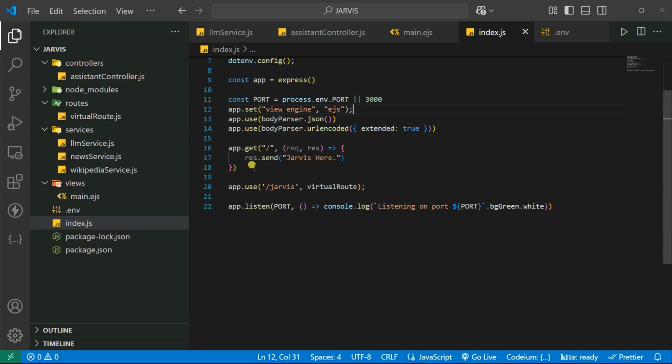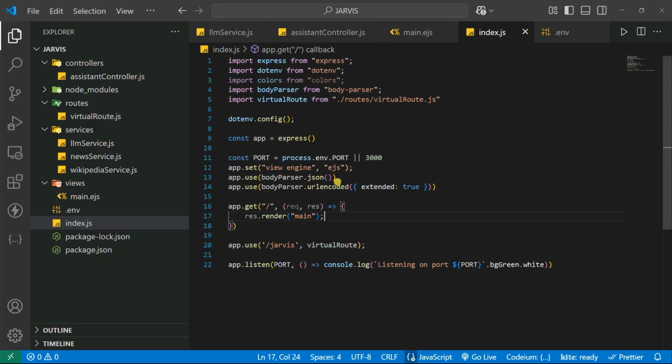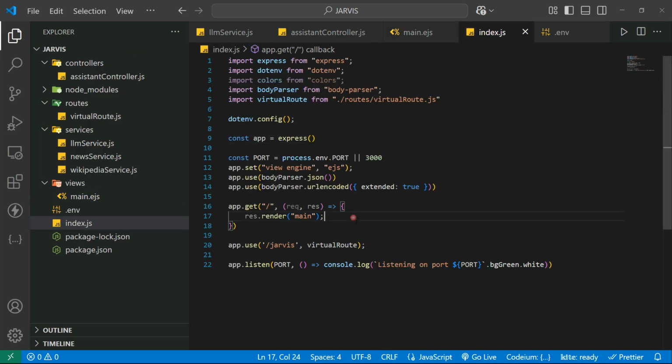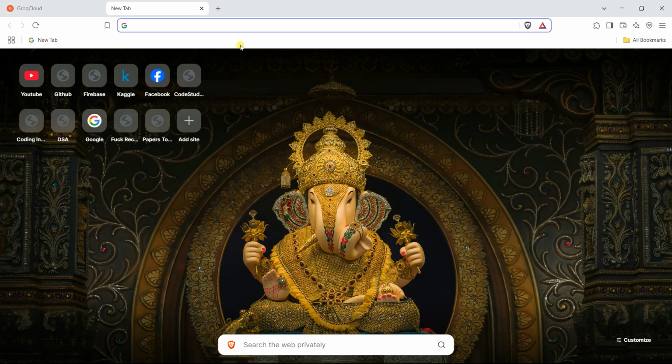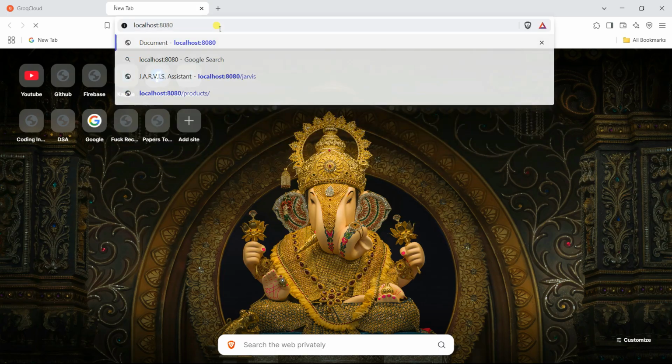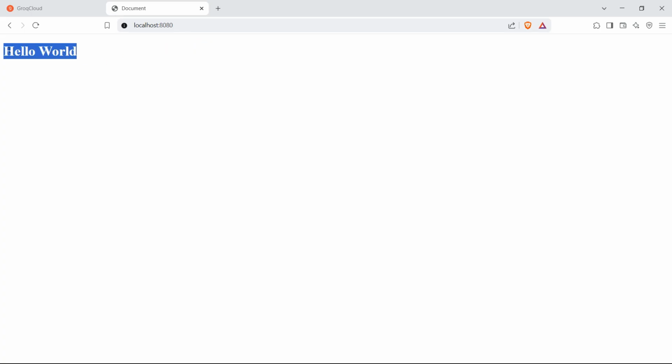And instead of using the get request like this one, we're simply going to render this main.ejs. So what I can do is go into res.render, and use this main one. Okay, so it will give you this main.ejs file. Same thing. So if I go into this index.js, you can see on here we render the main one. So now let's check this out. Right now in the browser, our server is also up and running. So let's type localhost 8080. I hope you got the response hello world that you can see on here. Okay, that means our EJS template is also working.